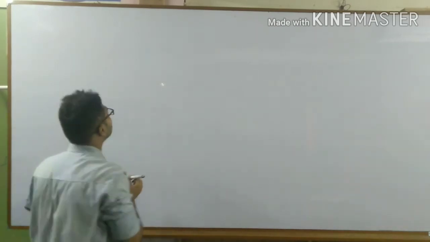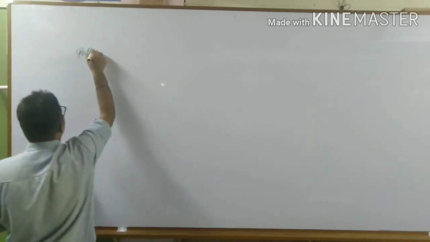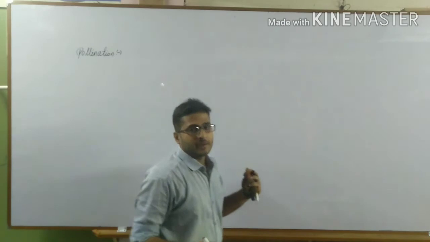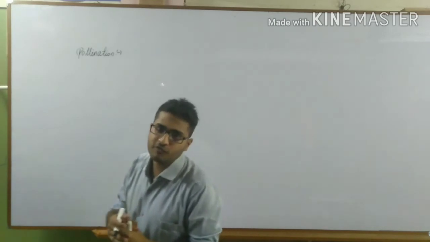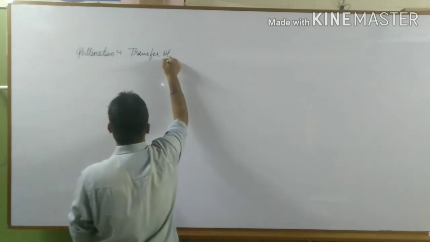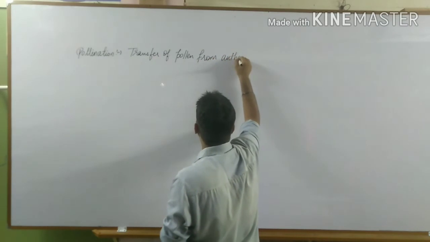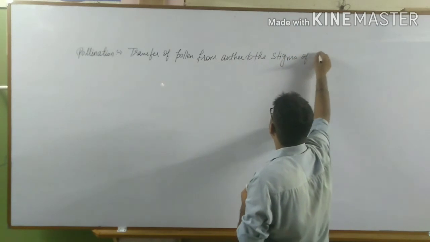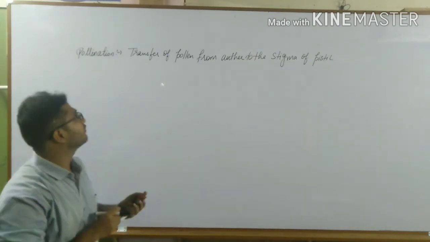Now the heading is pollination. We all know it is a very simple definition, that is transfer of pollen from anther to the stigma of the pistil. So it is transfer of pollen from anther to the stigma of pistil.